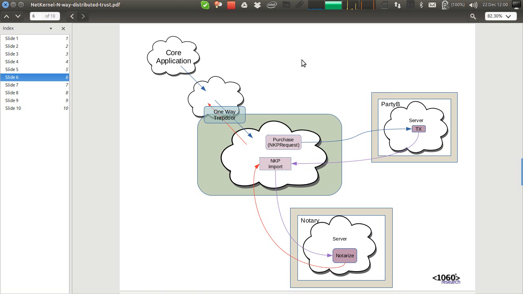So what we have is absolutely minimized the total surface area exposed to any danger, and in addition to that, we've turned what was an 8 interactions process with a regular protocol such as REST or any web service protocol into 1, 2, 3 interactions using NKP and the ROC abstraction.